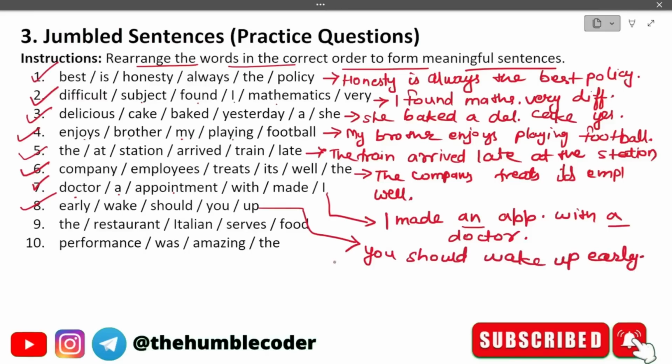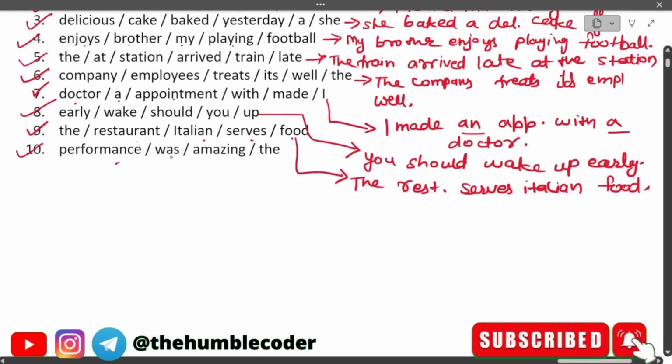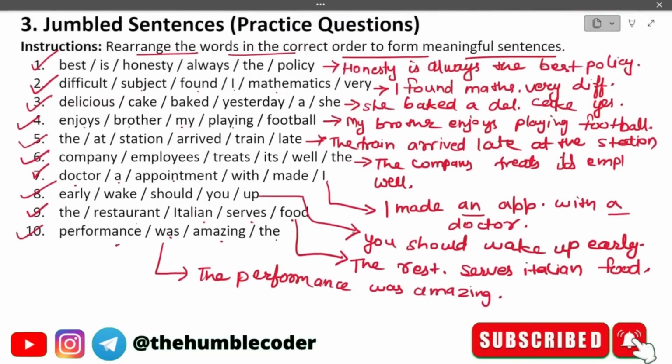Hope you guys are finding it helpful and you can also solve it by yourself. The next one is question number 9, which is, the restaurant Italian serves food. The correct answer for this is going to be, the restaurant serves Italian food. Moving on to the next one now, which is the 10th one. The question is, performance was amazing. The correct answer for this will be, the performance was amazing.